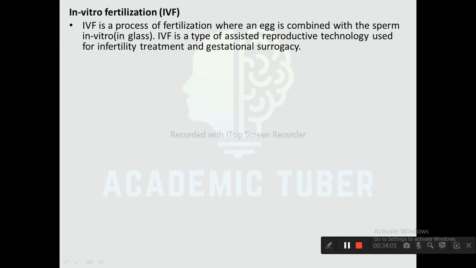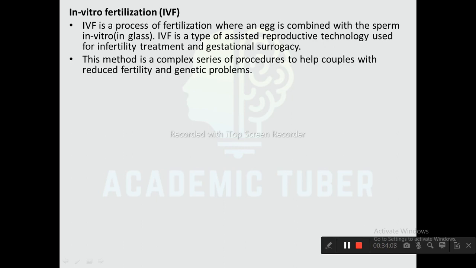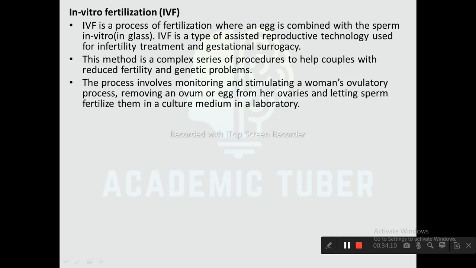This method is a complex series of procedures to help couples with reduced fertility and genetic problems. The process involves monitoring and stimulating a woman's ovulatory process, removing an ovum or egg from her ovaries and letting sperm fertilize them in a culture medium in a laboratory.